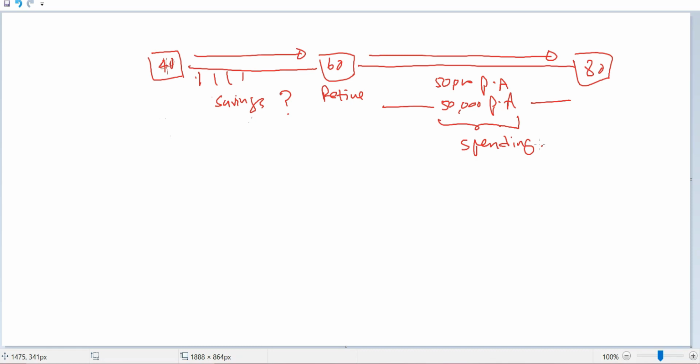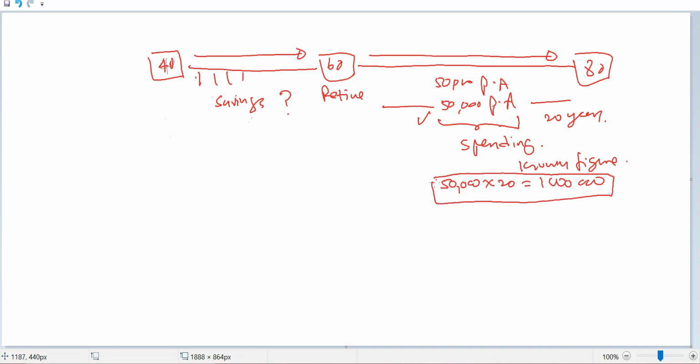So it is better to start with the known figure. We know that 50,000 is going to be spent from 60 to 80 years, for 20 years. So it's a known figure, and it's better to start with the known figure. If you spend 50,000 every year for 20 years, how much is he going to spend in total? 50,000 times 20 will be 1 million. So he is going to spend 1 million over 20 years.